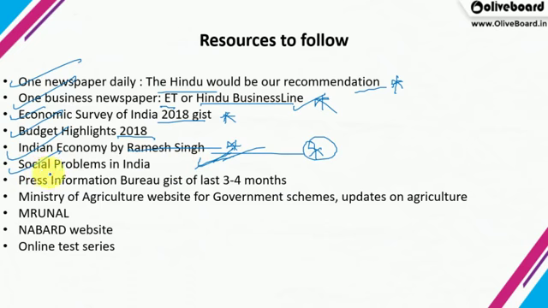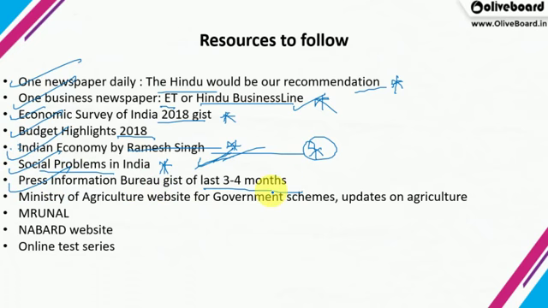Then you can go for this book also, Social Problems in India by Ram Ahuja, a very famous and very popular book. For covering some social issues like poverty alleviation, education sector, human development, you can go for this book. Otherwise you can do it from Ramesh Singh also. Then Press Information Bureau, PIB gist of the last 3-4 months.